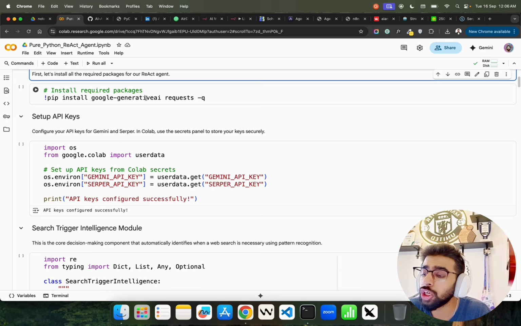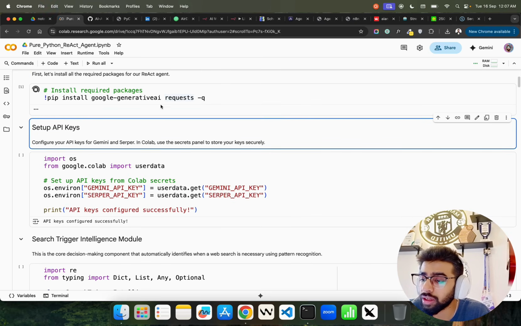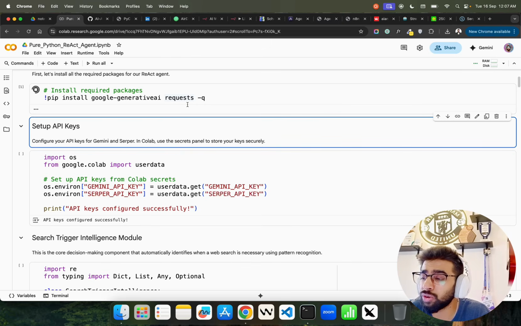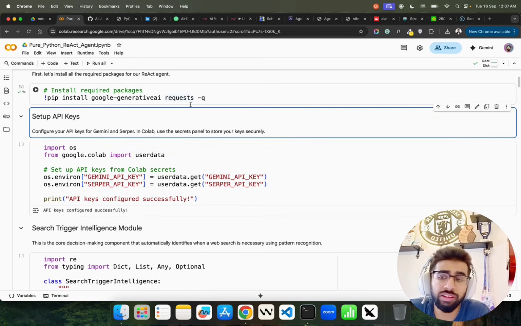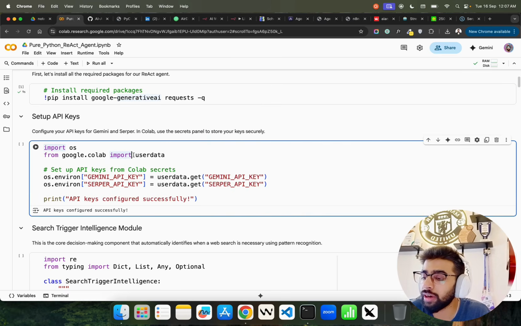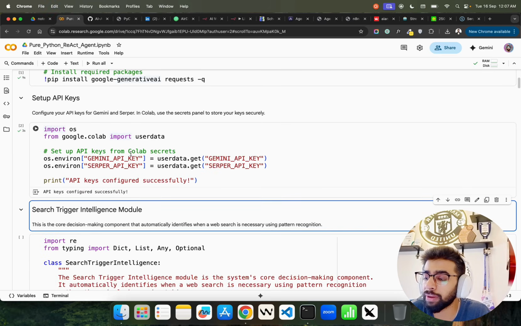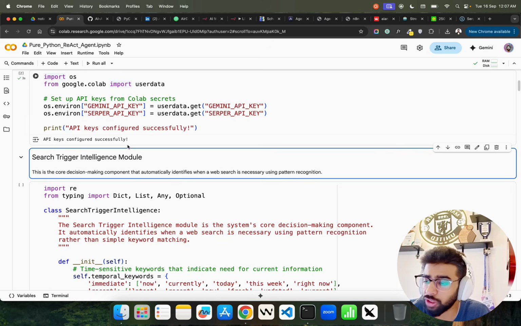Here I am using Google Generative AI, and the requests module in Python through HTTP, and then you can see Google Generative AI here. We're going to use the Gemini model through it. Here I'm configuring the keys. So you can see the Gemini API key and Serper API key are saved here in my environment. You can see API key configured successfully.